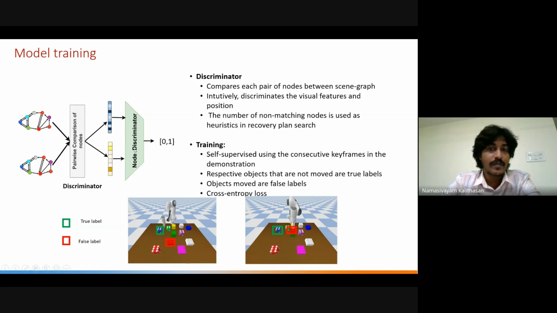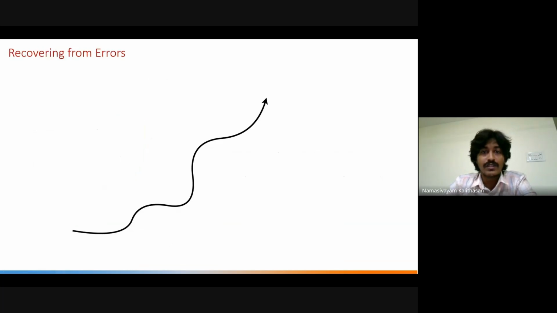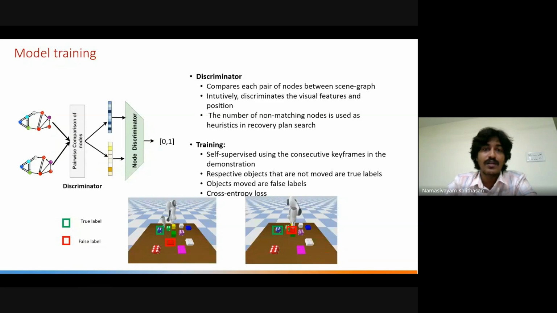We use cross entropy loss to train this discriminator, which predicts a score between 0 and 1, depending on how different these two node embeddings are. So we threshold at around 0.75 to identify errors, and that tells us which objects are erroneous.